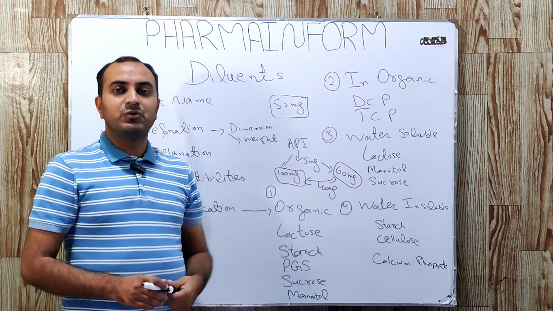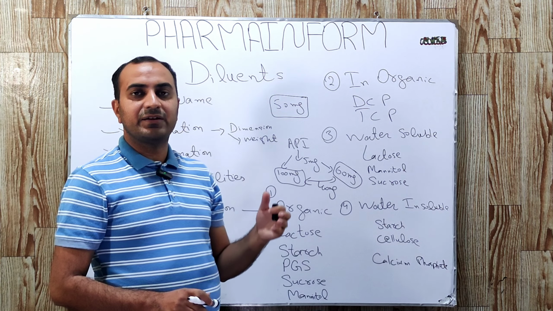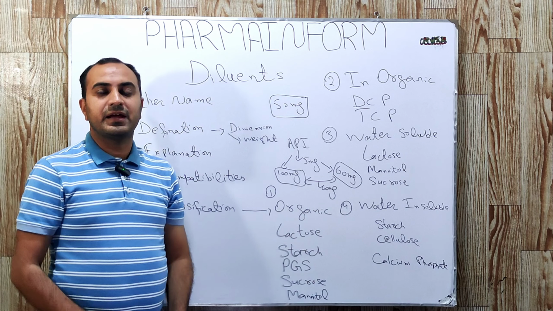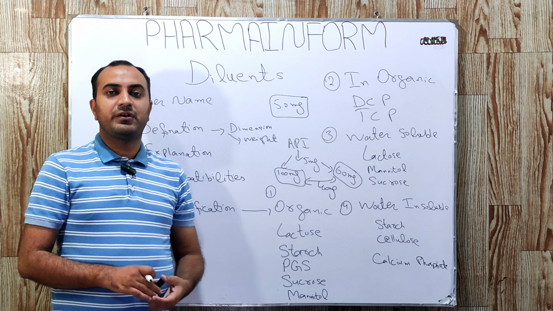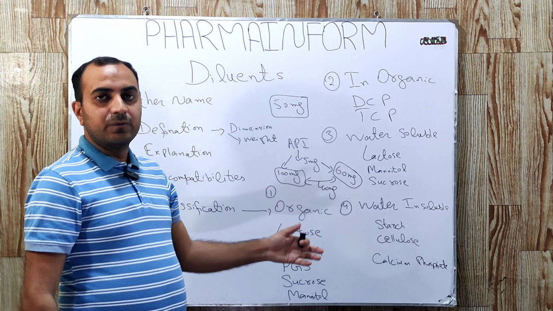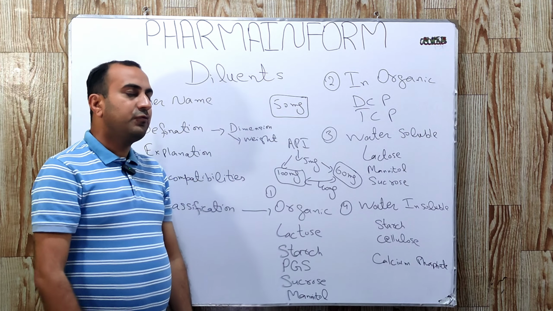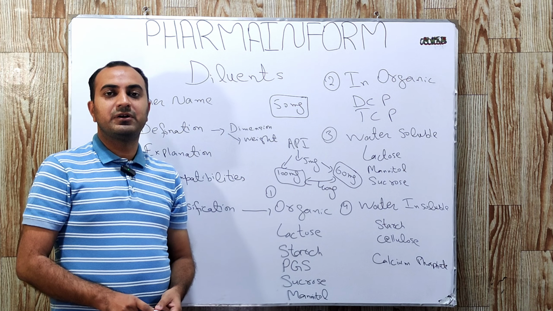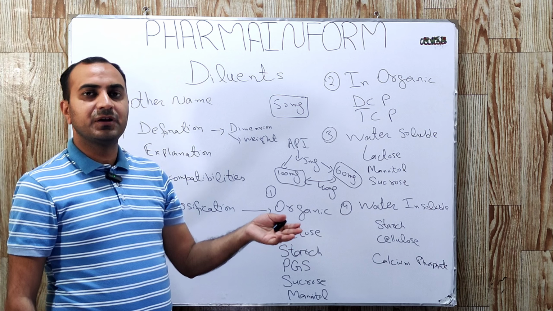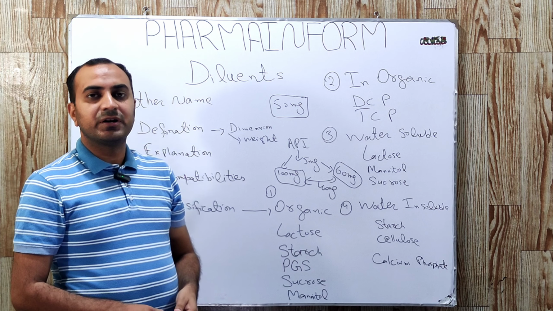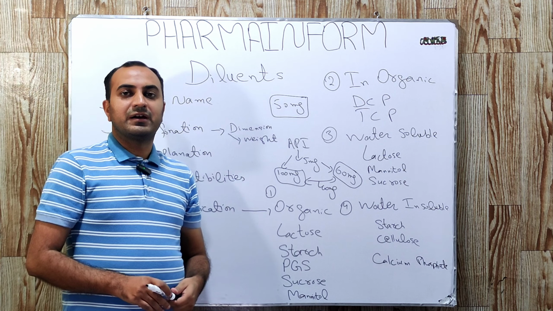For example, when we use calcium phosphate as a diluent for tetracycline antibiotics, a reduction in bioavailability of tetracycline is observed. The next example of diluent incompatibility is very common, which is known as the Maillard reaction, where amine drugs are used with lactose.